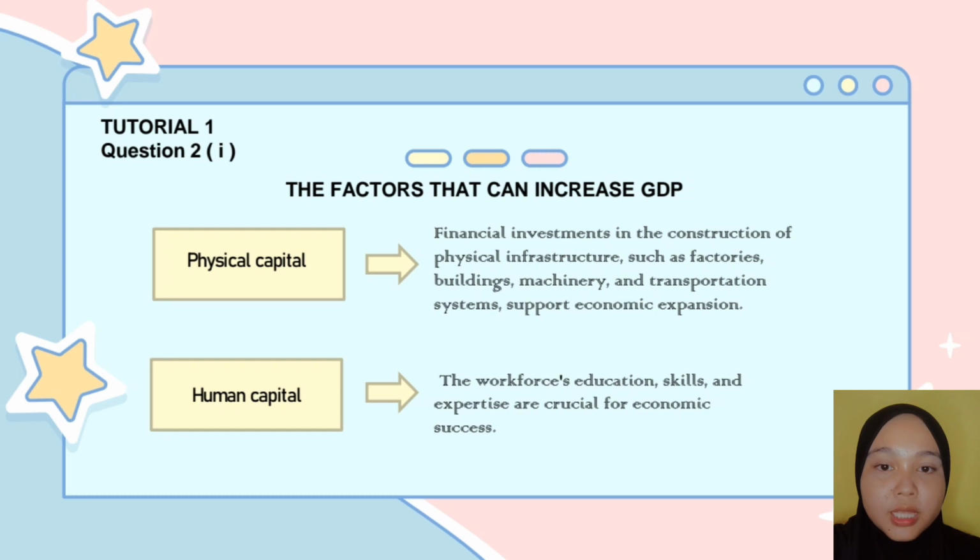For the second point is human capital. For the workforce, education, skill and expertise are crucial for economic success. A competent and educated population could promote technical improvements, productivity and innovation, which will increase GDP.